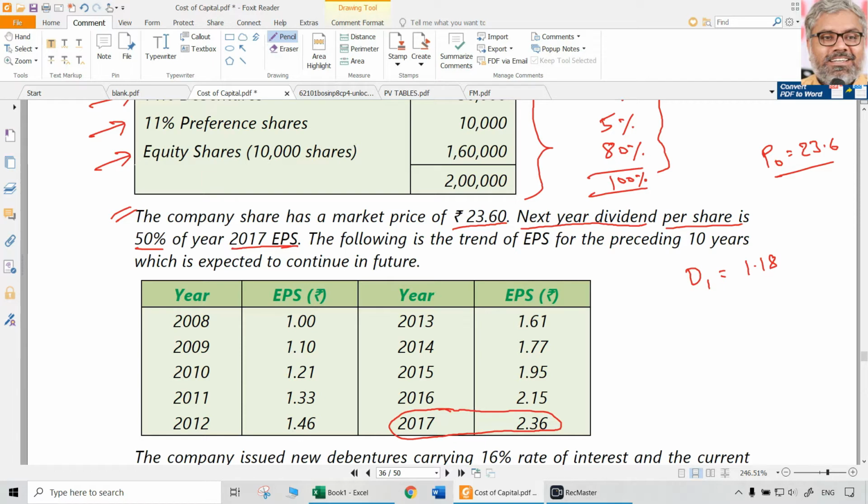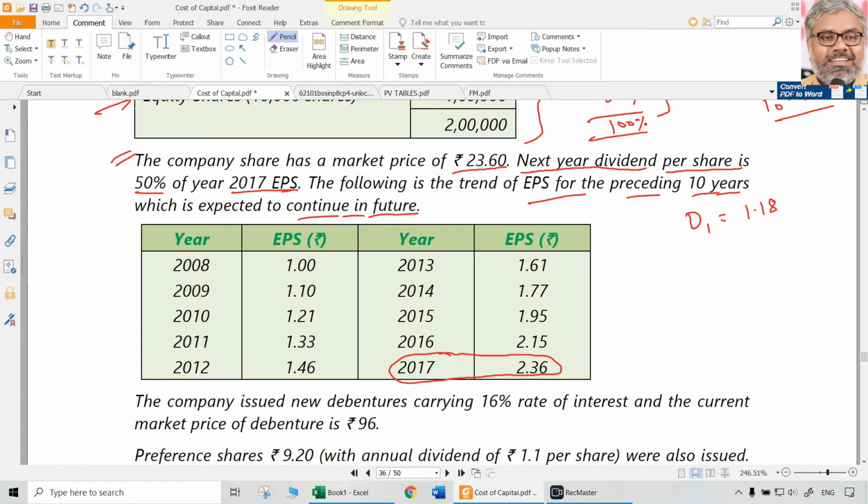The following is the trend of EPS for the preceding 10 years, which is expected to continue in future. So this trend is also an important point here, because this inherently gives us the growth rate. So what is the growth rate which is inherent in this trend? That has to be observed. It is not given directly. Indirectly it is given. We can observe that easily if you take any 2 years. What is the growth rate between the EPS of any 2 years? Any 2 years you can take.